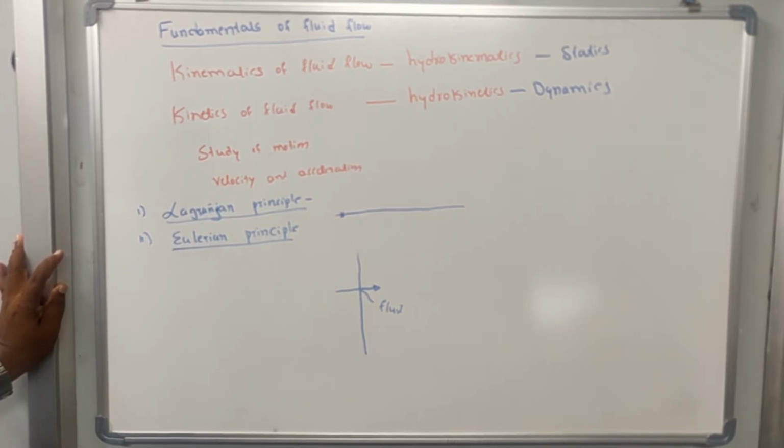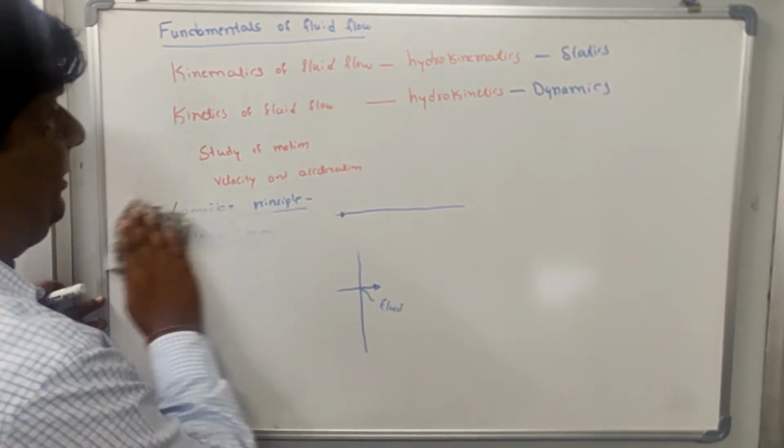Whatever geometry we describe, that description is based on the Lagrangian principle. So with this, now let us study the velocity.